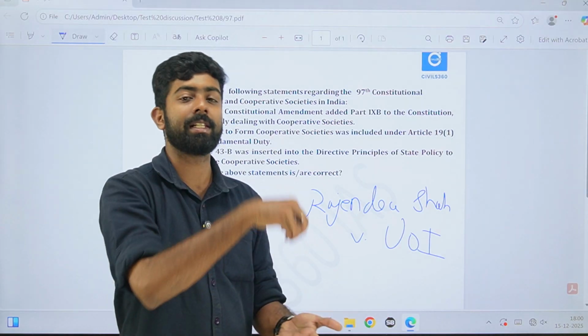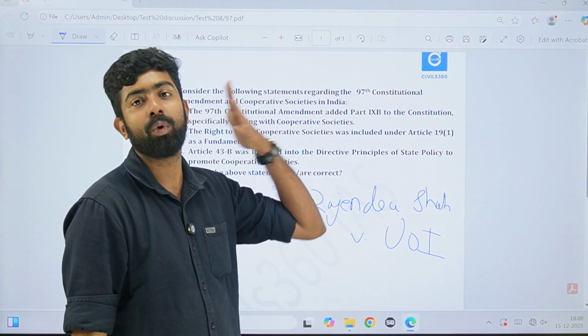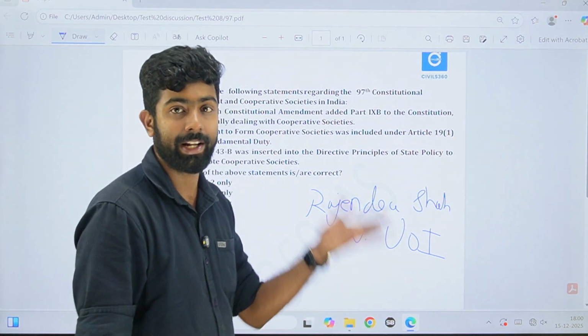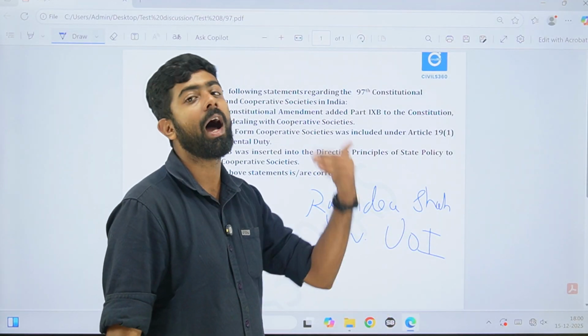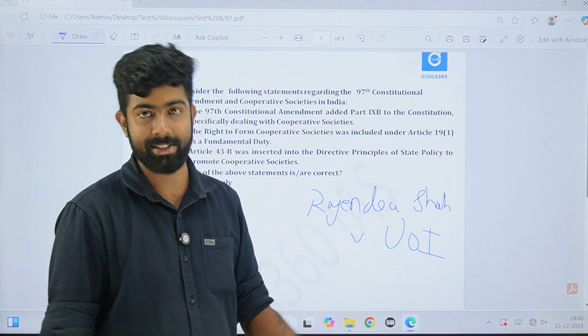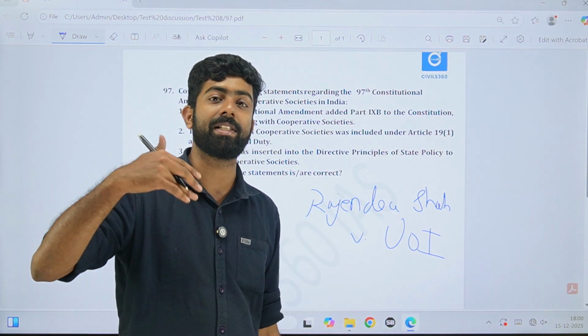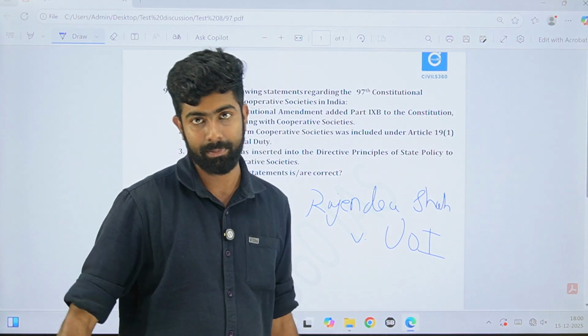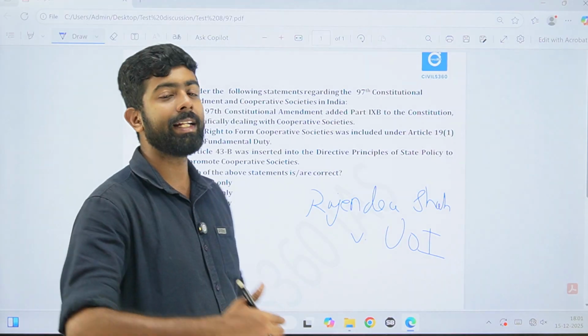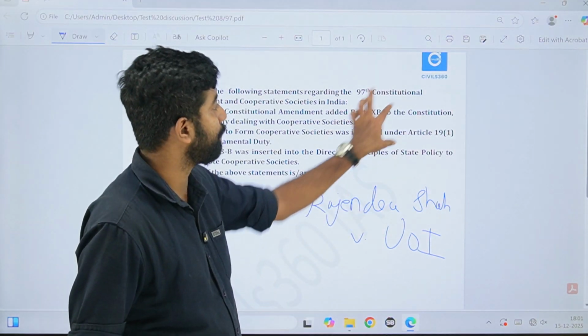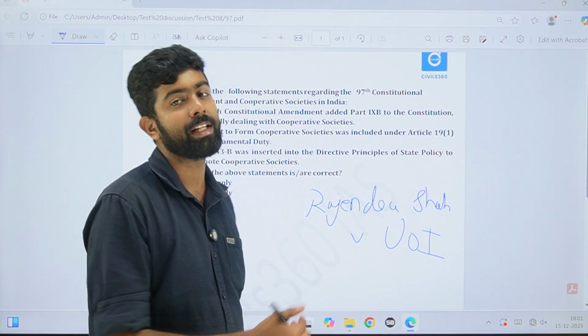So, those kind of changes to the Constitution require ratification from half of the states under Article 368. That process needs ratification because it is a subject that impacts federalism. So, because of this reason, certain parts of the 97th Constitutional Amendment should be struck down.